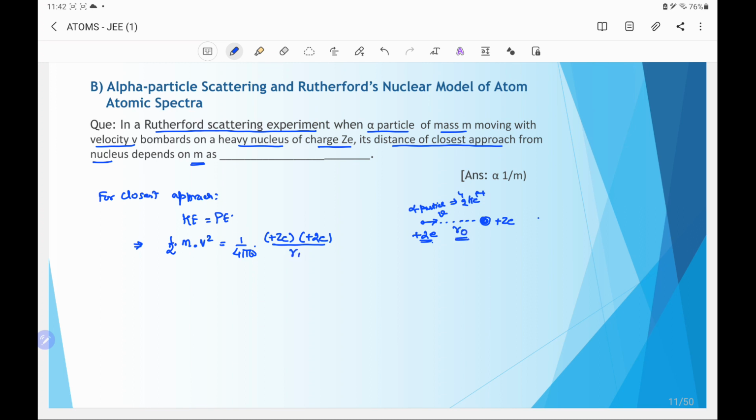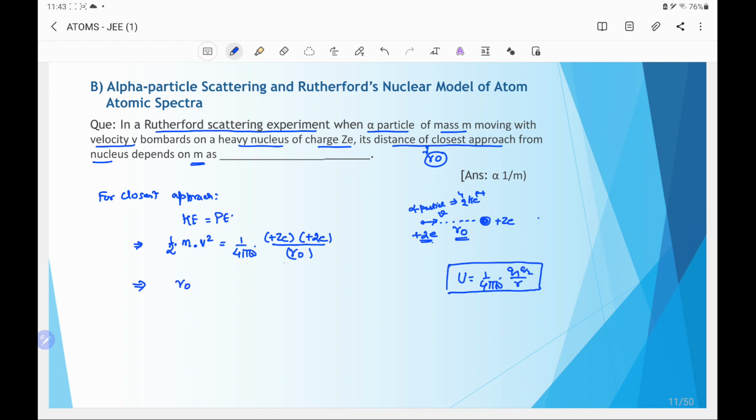So we put the value of distance as r0 because potential energy is 1 by 4 pi epsilon 0 q1 q2 by r, with two charges q1 and q2 at a distance r. We have to find r0, the distance of closest approach, in terms of m.